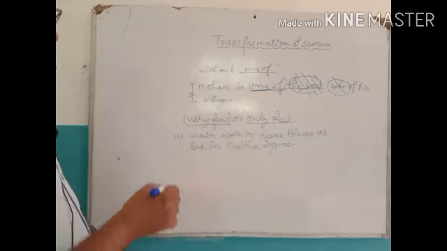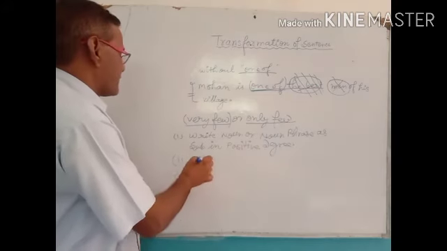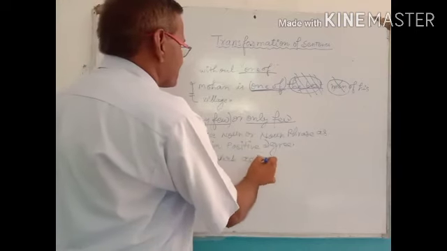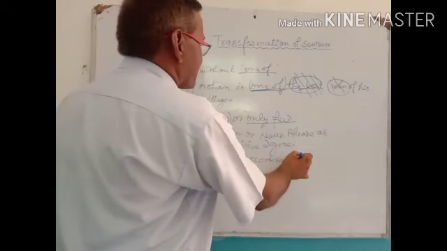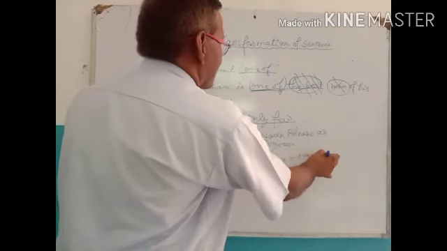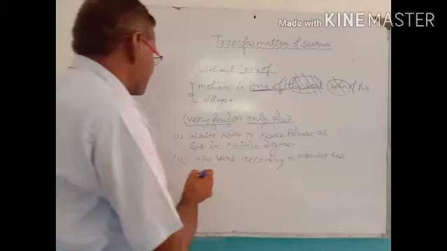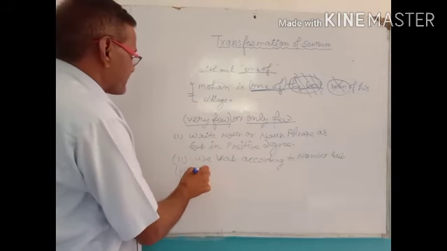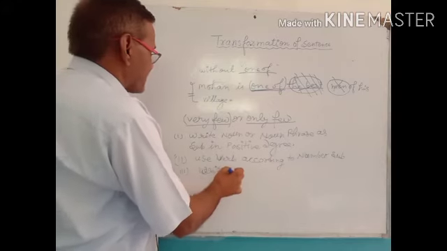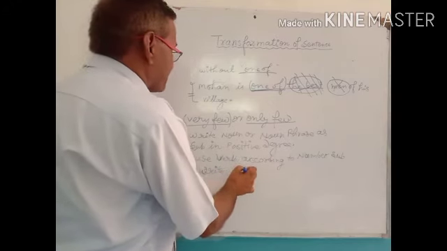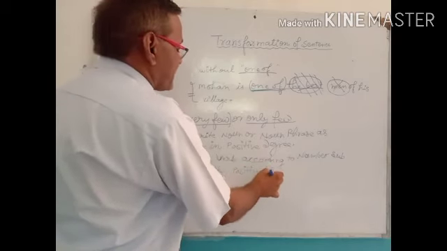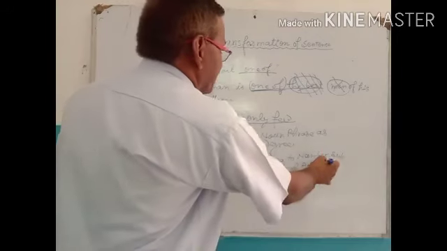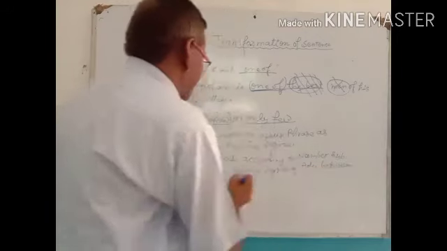Then step second, use a verb according to the number of the subject, and step third, write the positive degree of the adjective between "as" and "as".